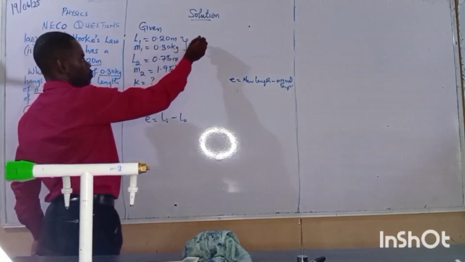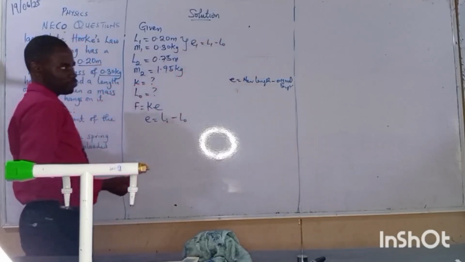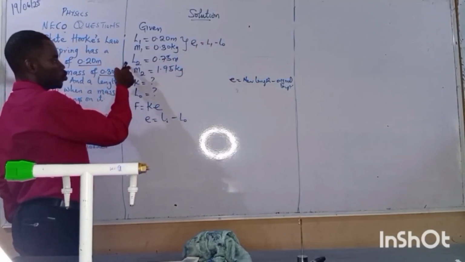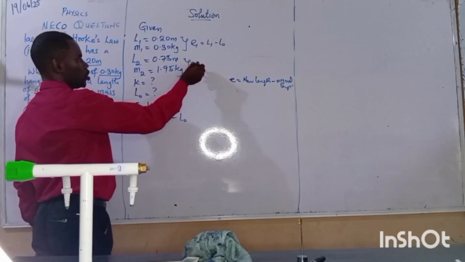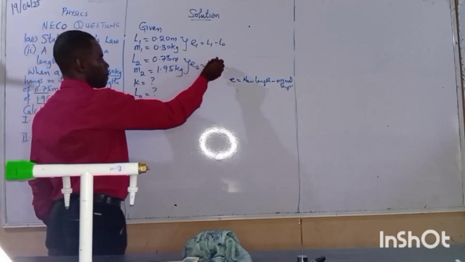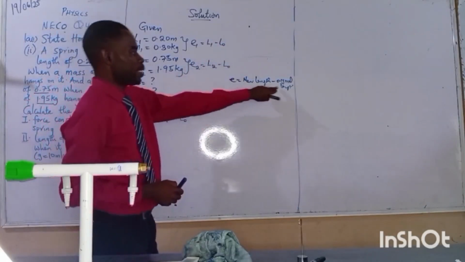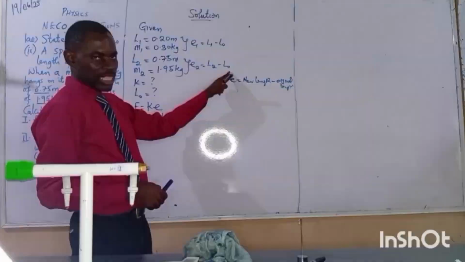Then my E1 will be L1 minus L0. For this place, my L2, I will have E2 equals L2 minus L0. Everything is still obeying that statement: new length minus original length.